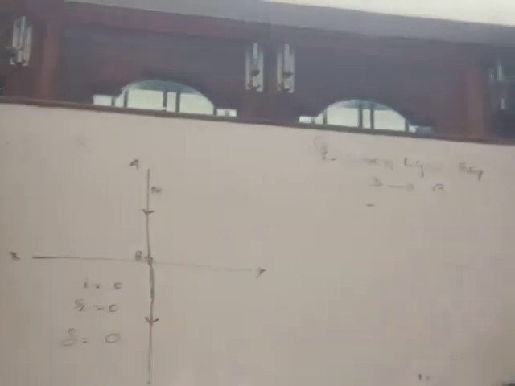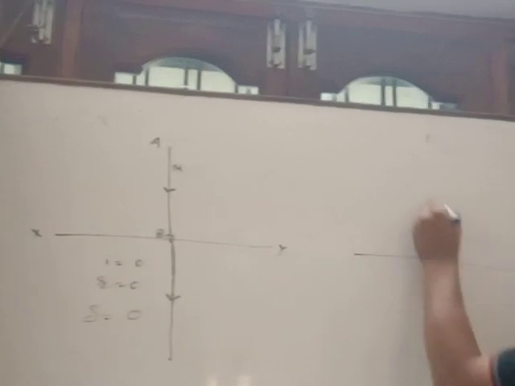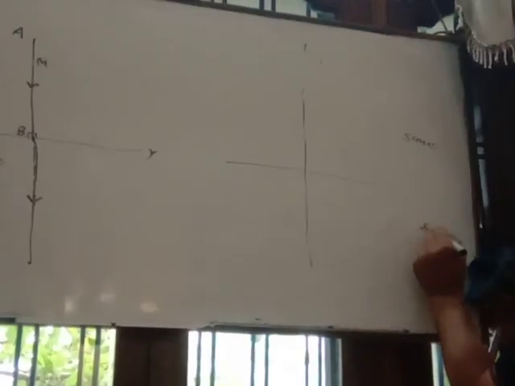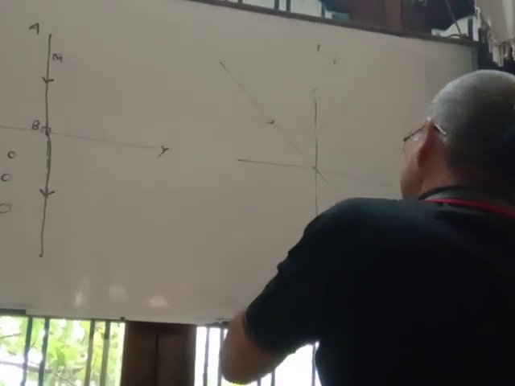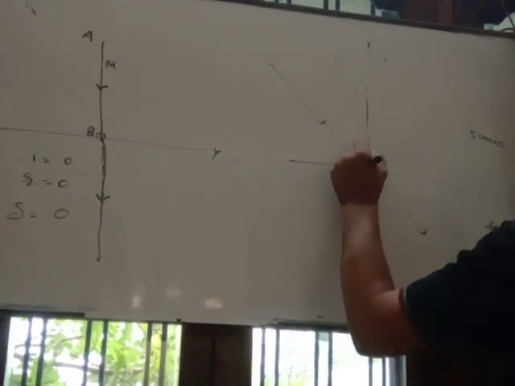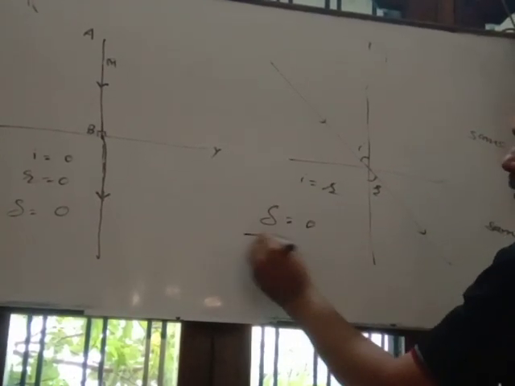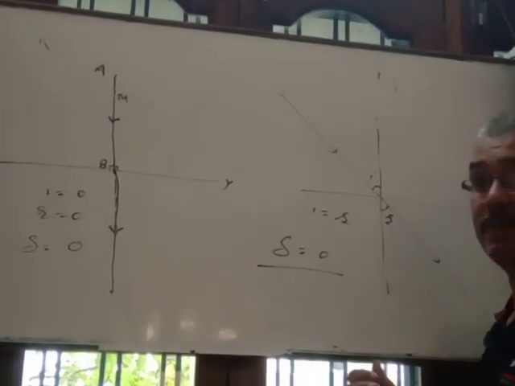Clear? And suppose the optical densities of both media are the same, meaning both media are identical and light moves from one medium to the other. Both are the same medium. So what happens? As you know, in a homogeneous medium, light travels along a straight path. So in this case, i is equal to r. So the angle of deviation is again 0.